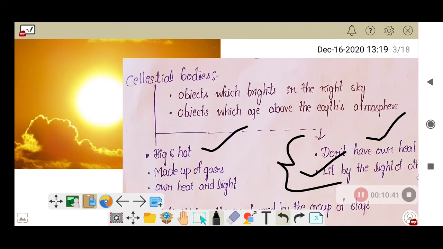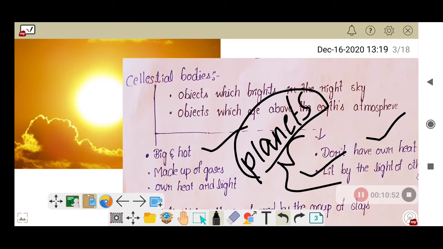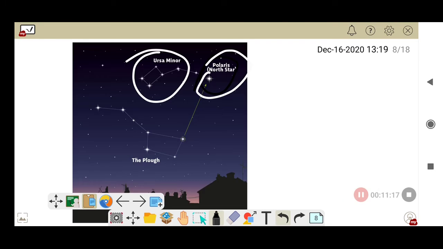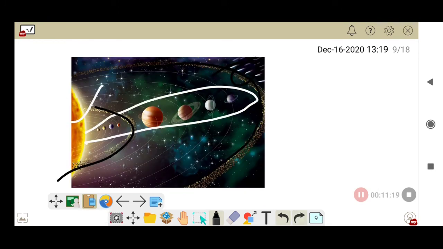So by this definition, can we say that these celestial bodies are called planets? Yes, of course. Why? Let's take one example. Earth does not have its own heat and light, right? Earth gets its light from the Sun. The Sun is a star. So by this definition, we can say that the celestial bodies which do not have their own heat and light and are lit by the light of other stars are called planets. So we have 8 planets: Mercury, Venus, Earth, Mars, Jupiter, Saturn, Uranus and Neptune.